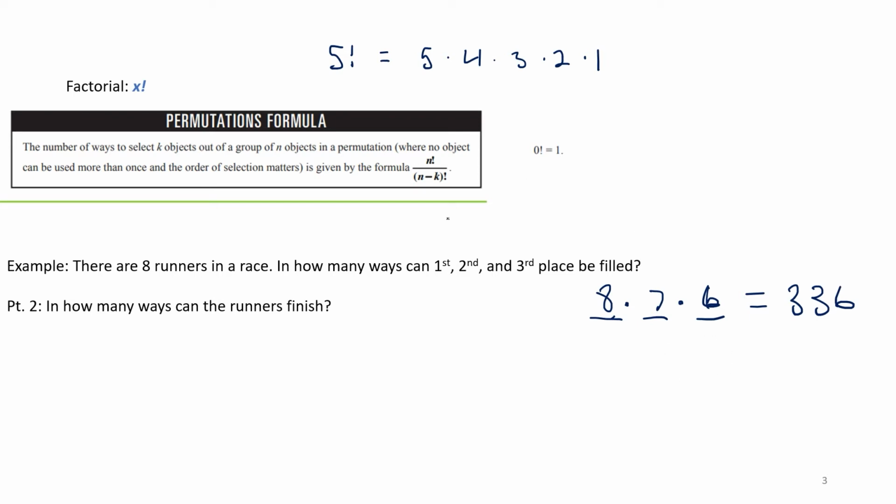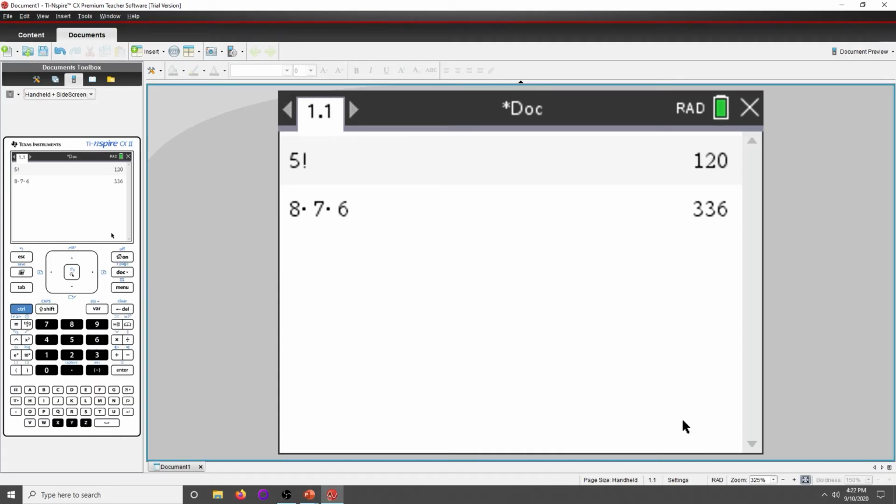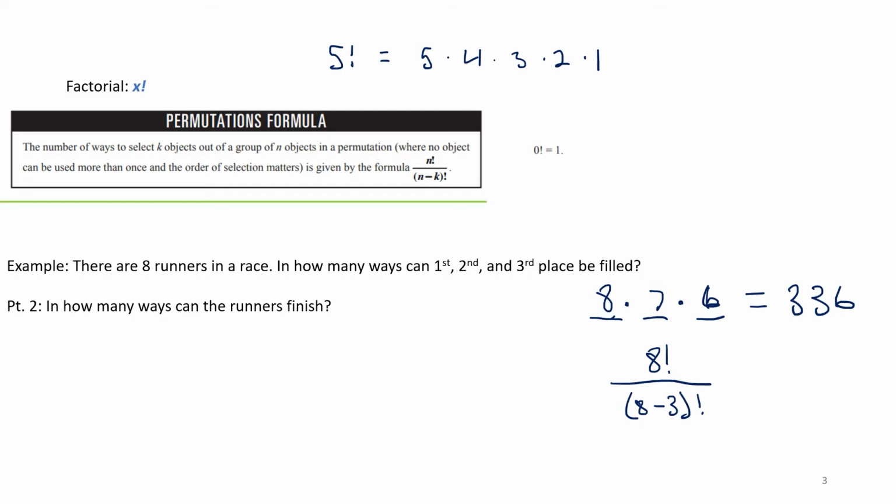If we fill in our formula, we have n objects, and we have 8 runners, so we fill in n with 8. And our k is 3, since we're selecting 3 objects. So it's 8 factorial over 8 minus 3 factorial, which is 5 factorial. Do 8 factorial over 5 factorial, and we get 336 as well. So they work the same way.